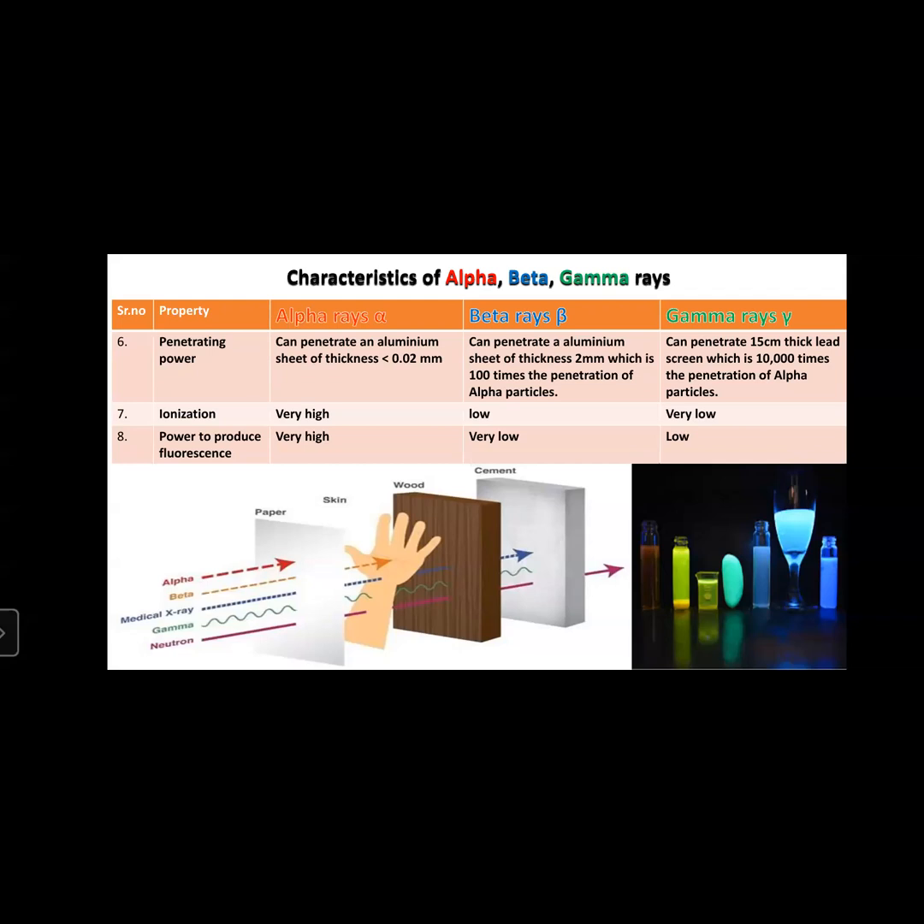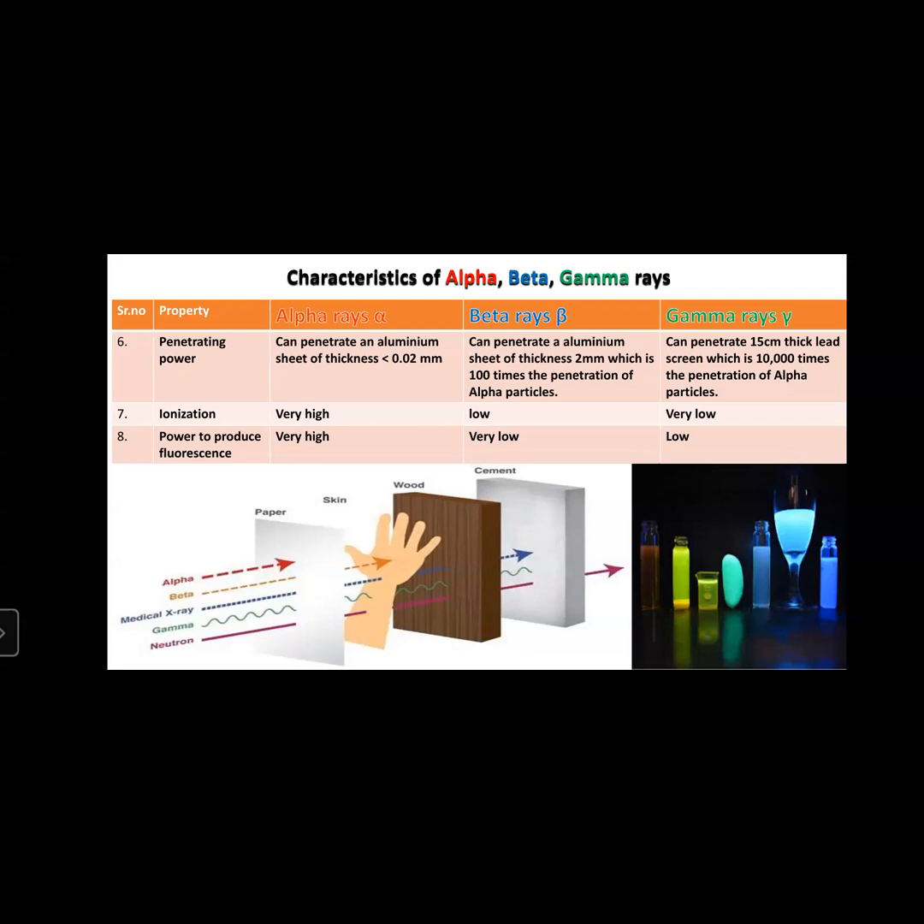It means it cannot easily release the electron if an atom gets bombarded by beta particles, beta rays. If any atom gets bombarded by a beta particle, the electron is not easily released by the beta rays. Therefore, it has a low ionization power, and gamma rays have very low ionization since they do not release any kind of electron from any atom, because they have low ionization power.